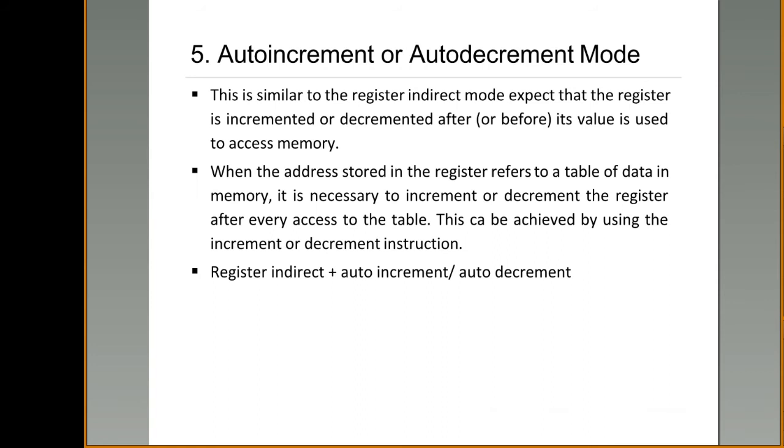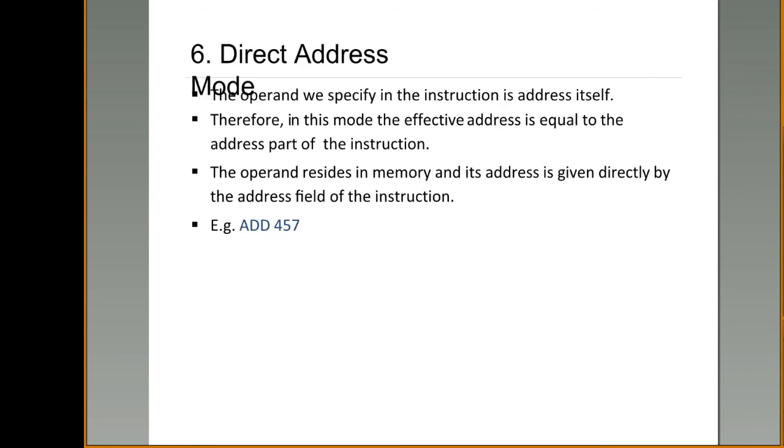Again the address value is incremented so that fourth row data can be accessed, right? So this is the way to access a table of data from the memory location using auto decrement or auto increment mode.